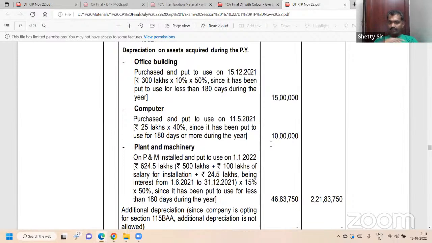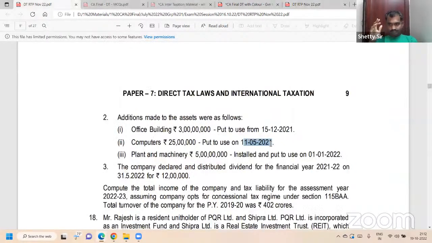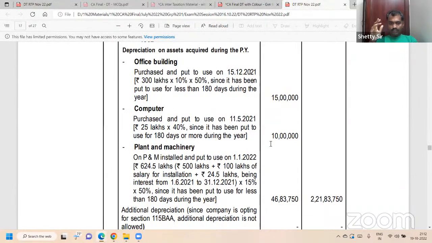That figure all of you have: 500 plus 24.5 interest, very important, plus 100 lakh salary. 624.5 into 15% into half. Is the math 46.8375?